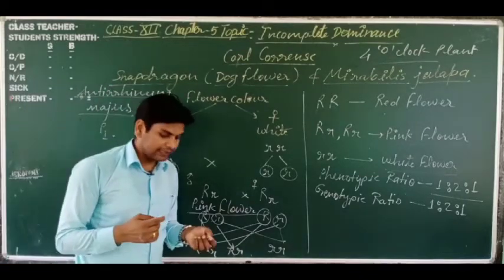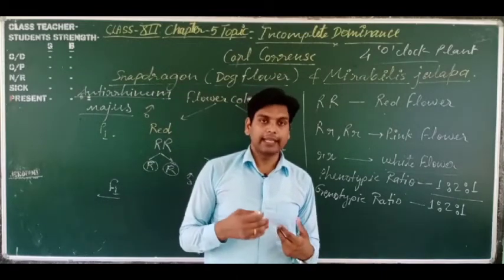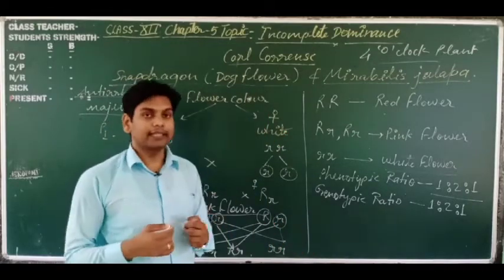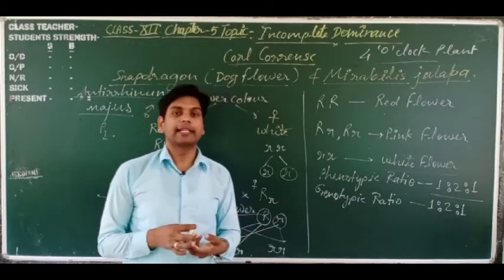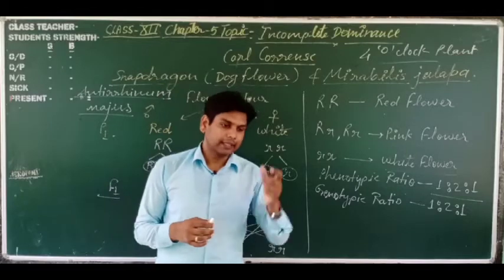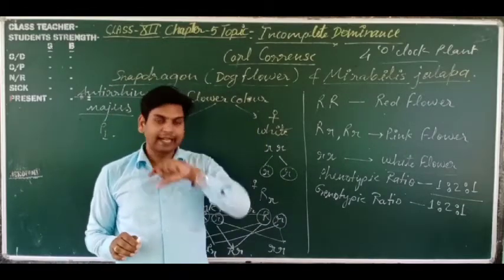So the question arising in your mind is whether it also happens in animals. So in animals it also happens like this. In animals also, dear students, you know the Andalusian fowl, or we can say the chicken, black and white. This is the combination of Andalusian fowl.